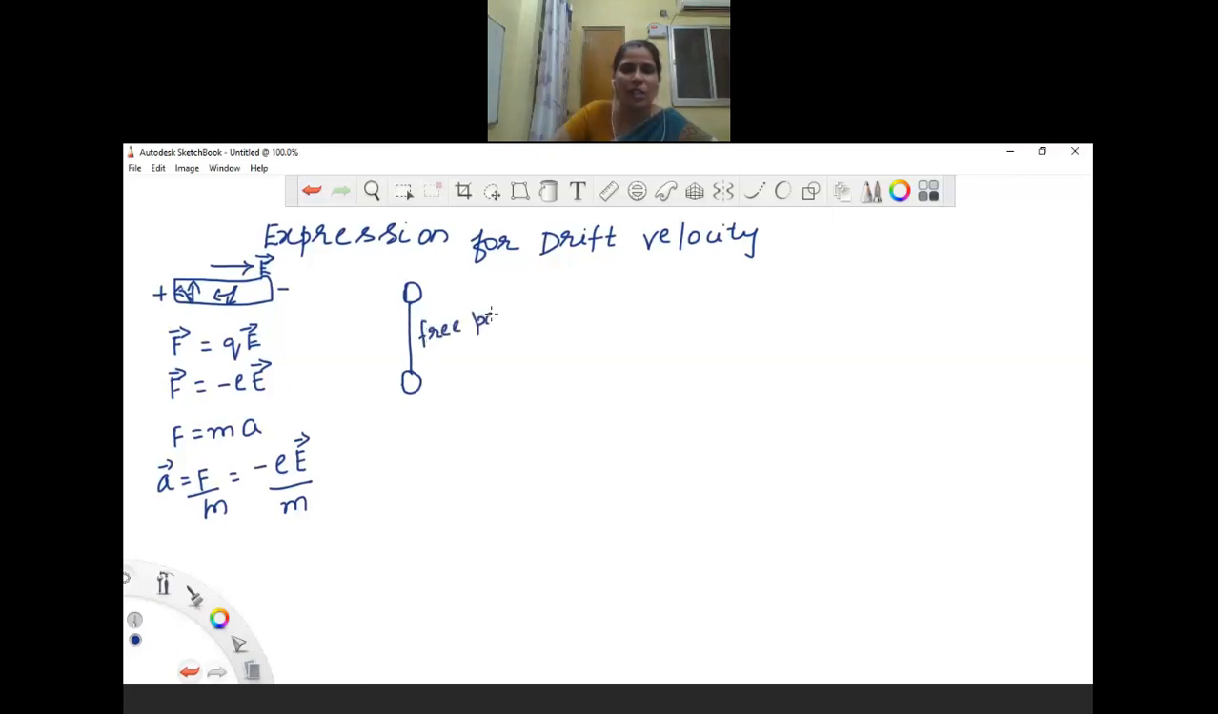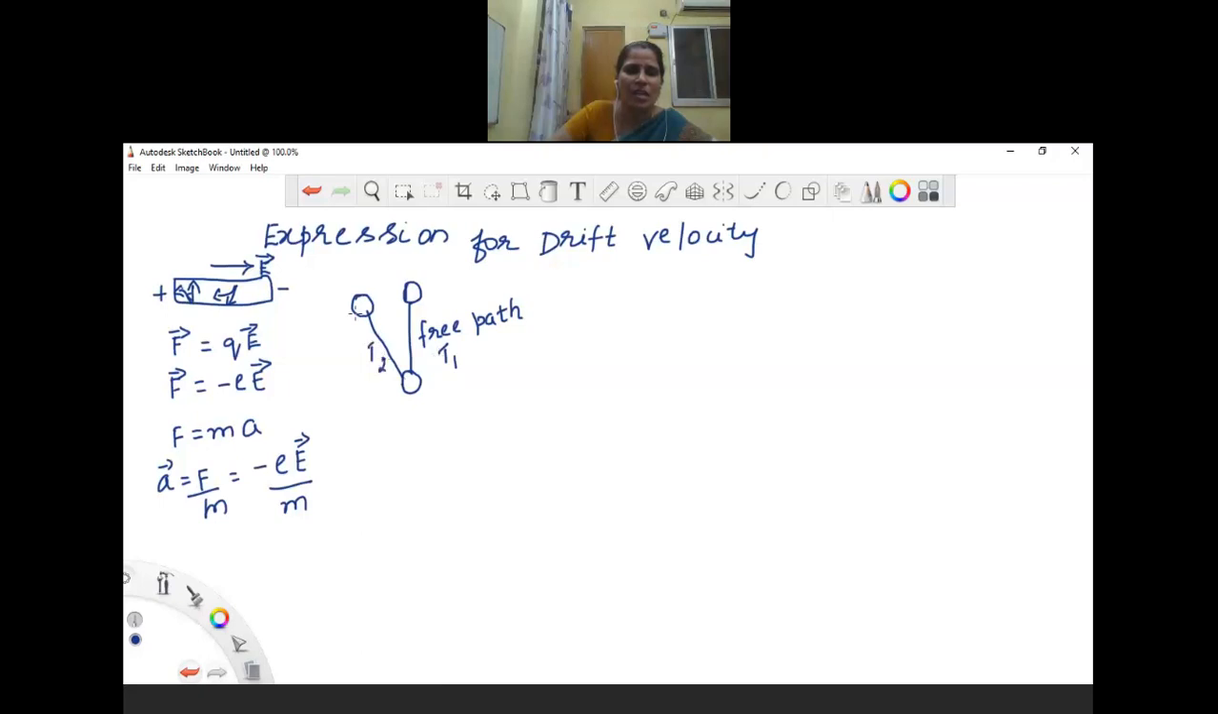So without any collision, it takes some time for the next collision to take place. Similarly, again the electron moves like this, and again they will collide. Collision takes place here. Again this path is the free path. Now let us consider the time between the two collisions. Here the electrons are relaxing. Let it be T1. And similarly here no collision takes place. Let it be T2.